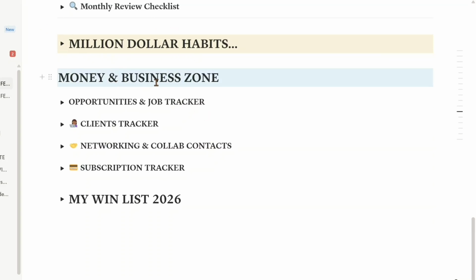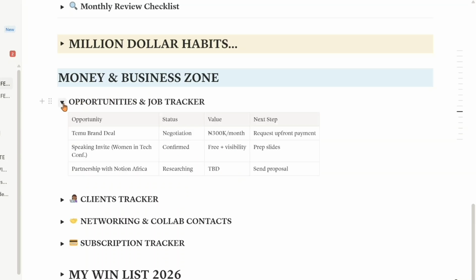Next up, I have my money and business zone. This is where I track opportunities, my job tracker. So let me show you what the opportunities and job tracker looks like. This is it basically. Here I have a Temu brand deal. They reached out to me, I think, last month. So I just decided to keep just random stuff here so that you know what it looks like. You might be a freelancer, a 9 to 5 er. I just wanted to show you what it looks like so that you can use it in your own situation.